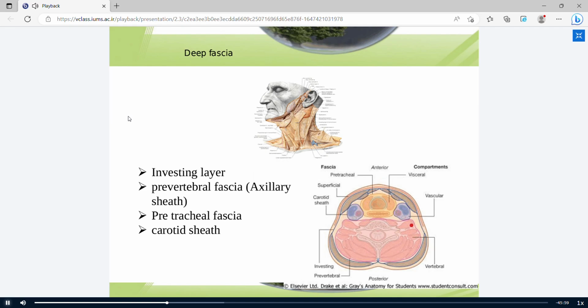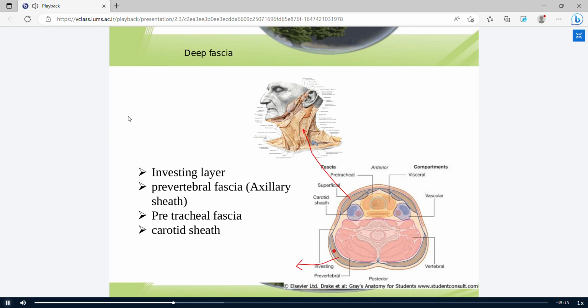This is the transverse section of the neck. You can see a cervical vertebra and you can see skin and superficial fascia. Deeper to superficial fascia, you can see a blue part as a deep fascia, actually as an investing layer. It covers all different parts of the neck anteriorly and posteriorly. For example, this is the SCM muscle, sternocleidomastoid muscle, and this is the trapezius muscle.